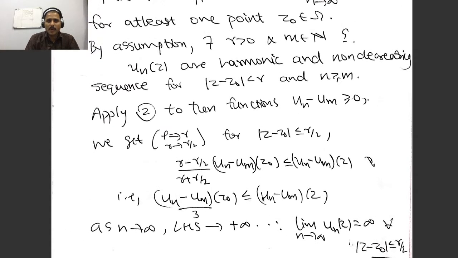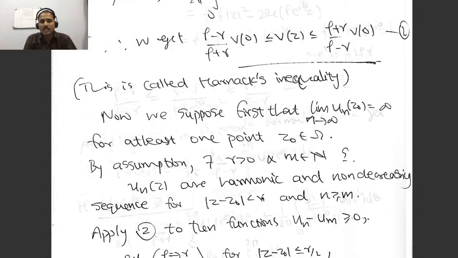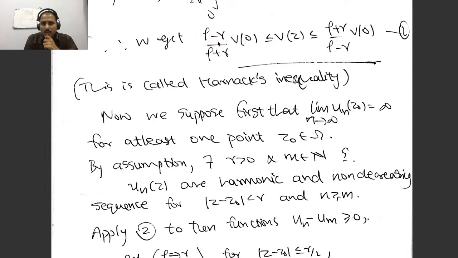And finally what we obtain is a very important inequality called Harnack's inequality: (rho minus r)/(rho plus r) times V(0) is less than or equal to V(z), which is less than or equal to (rho plus r)/(rho minus r) times V(0), provided V is greater than or equal to 0 at rho e^{i theta}.